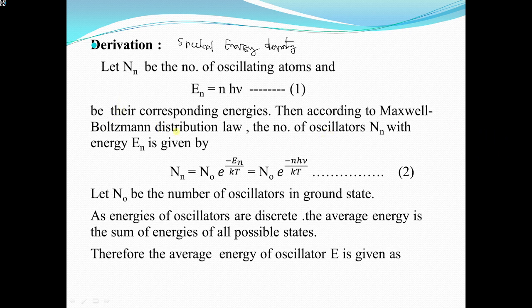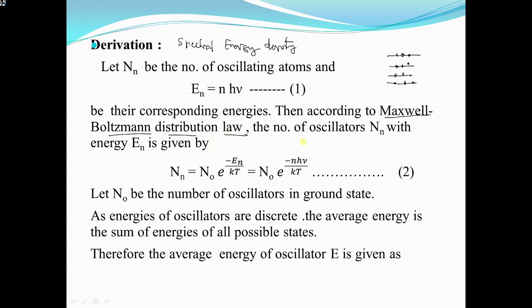Now see here, how these atoms are arranged in different energy levels. So one atom is arranged in one state, or two atoms, or three atoms are arranged in one state. How many atoms are arranged in one energy state is given by the Maxwell-Boltzmann distribution law.